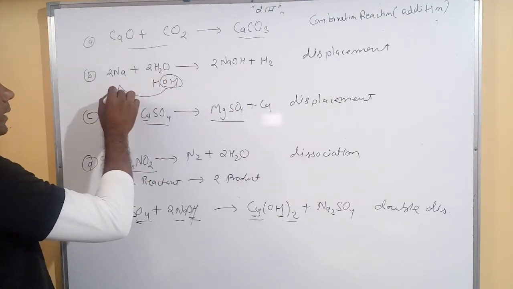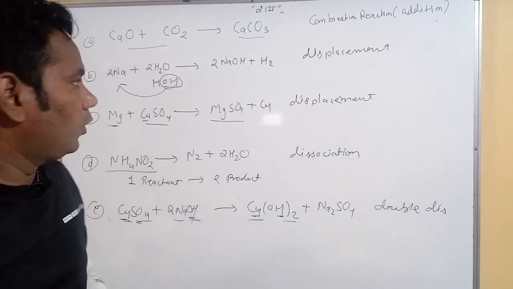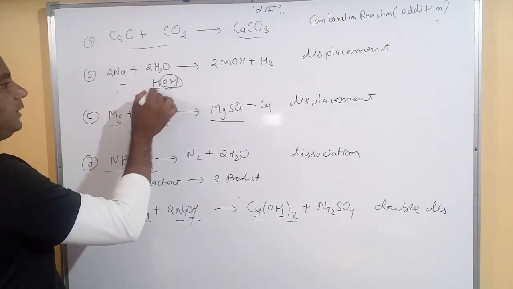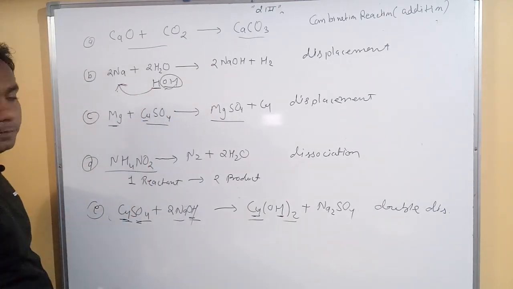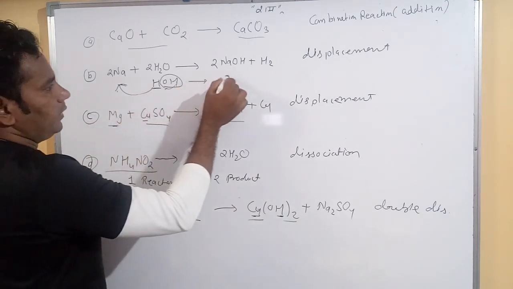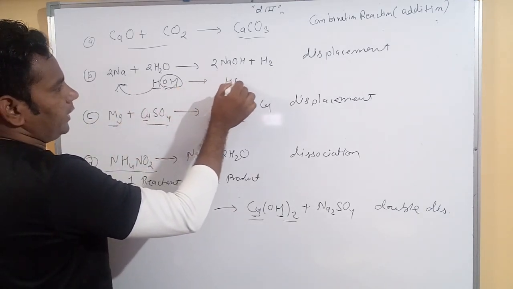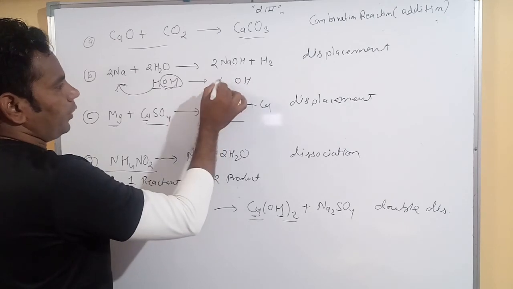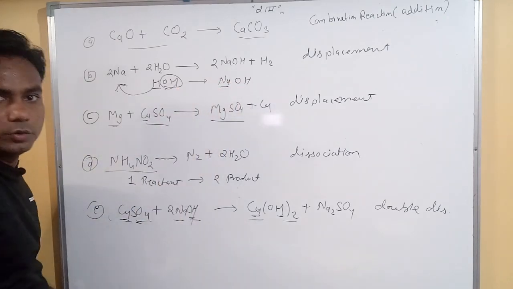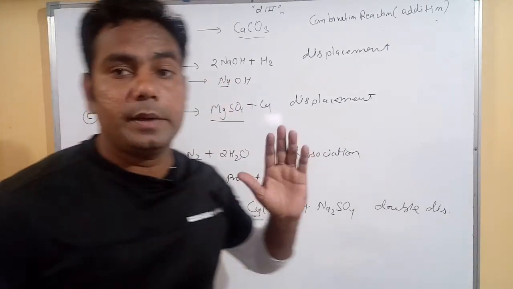OH changes its place with sodium. Okay, sorry, hydrogen changes its place with sodium. Okay, and now here HOH, H plus sodium Na is present, so this reaction is called a displacement reaction.